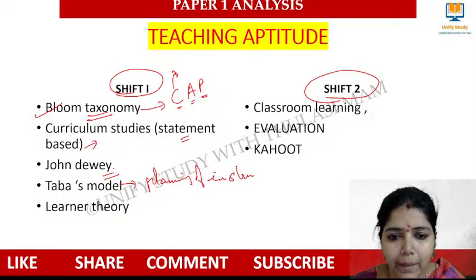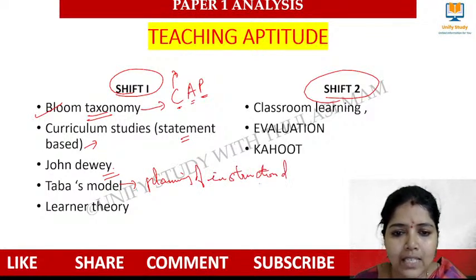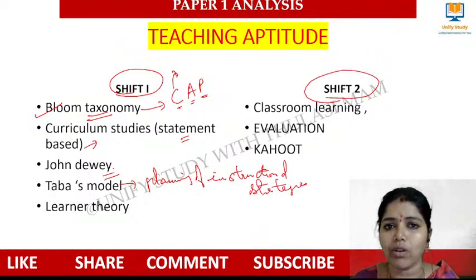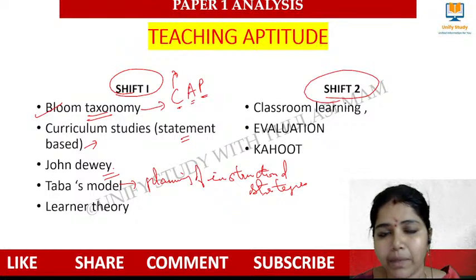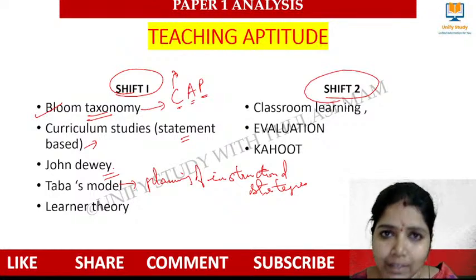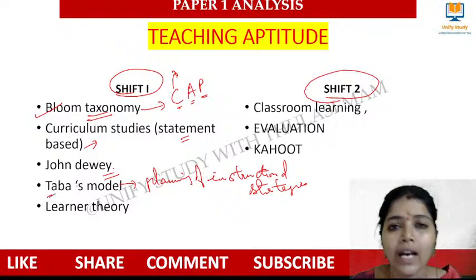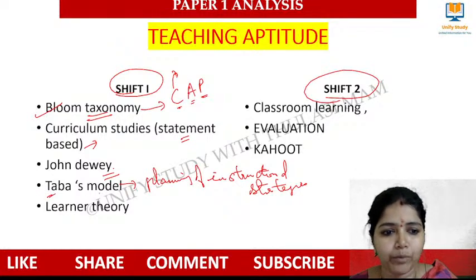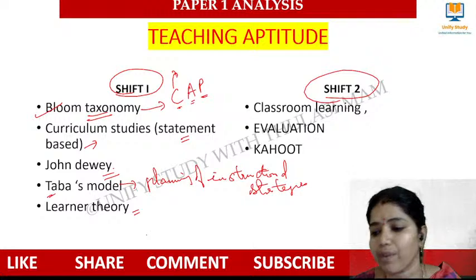If I want to plan a curriculum, how the instructional strategy can be there in teaching. It was the model given by Hilda Taba. And we had a question from learners theory.